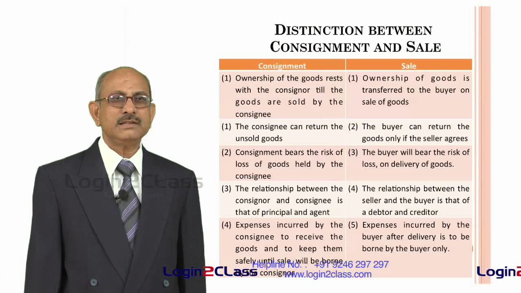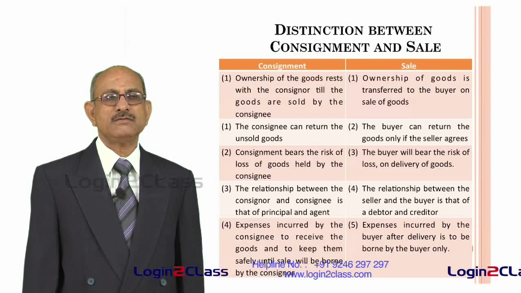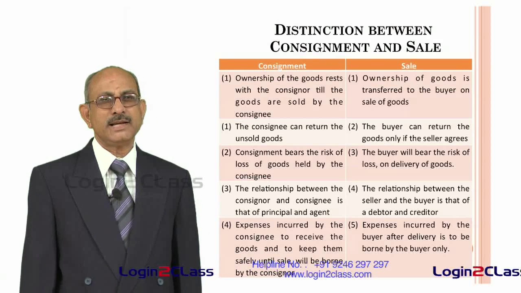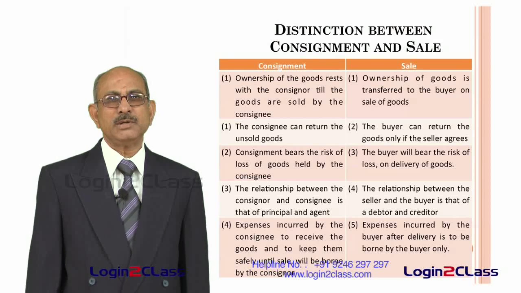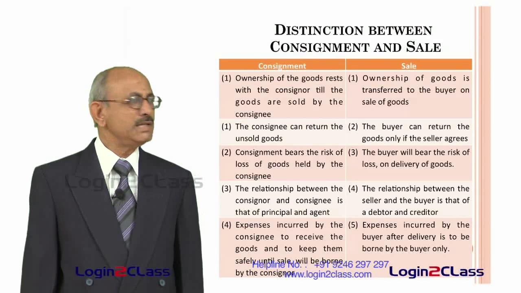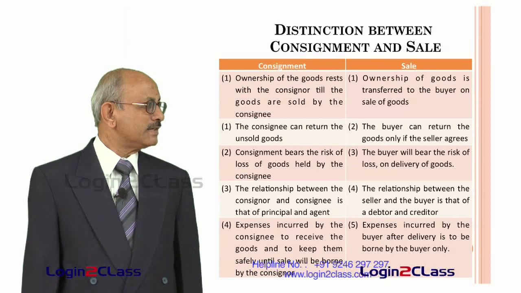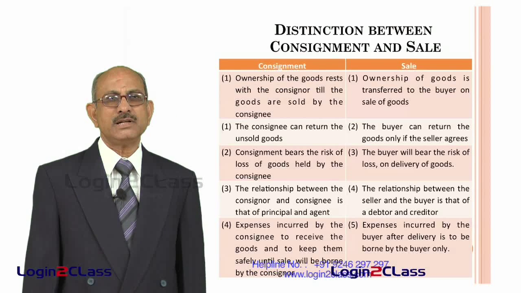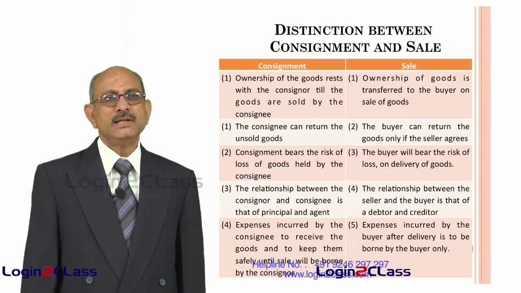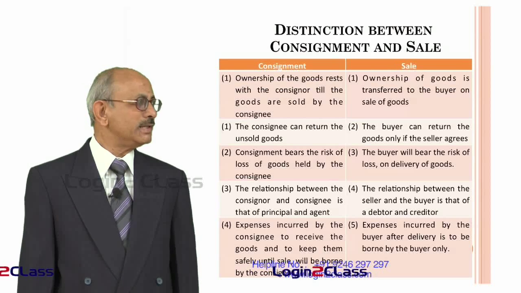Whereas in case of sales, the moment goods are transferred to the buyer, the ownership also gets transferred to the buyer. That means there is a direct change in ownership on account of sale, whereas in case of consignment, there is no change of ownership, there is only change of possession. And the second important difference is, in case of consignment, the consignee can return the unsold goods. If the consignee is not able to sell some of the goods, he is free to return those goods to the consignor. That means he is not duty bound to sell everything or to accept everything sent by the consignor.